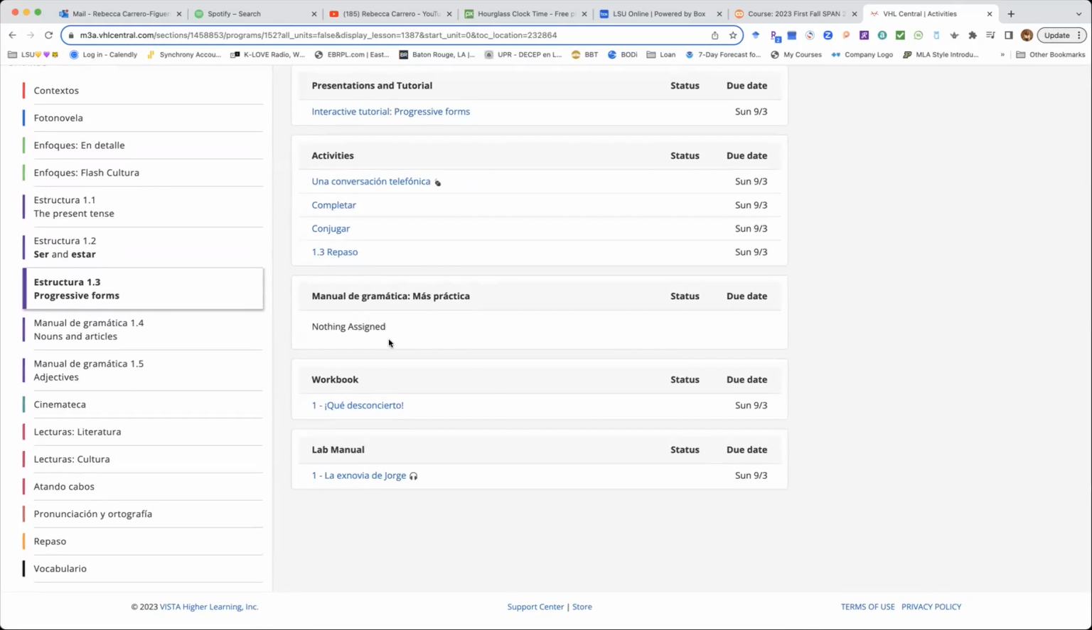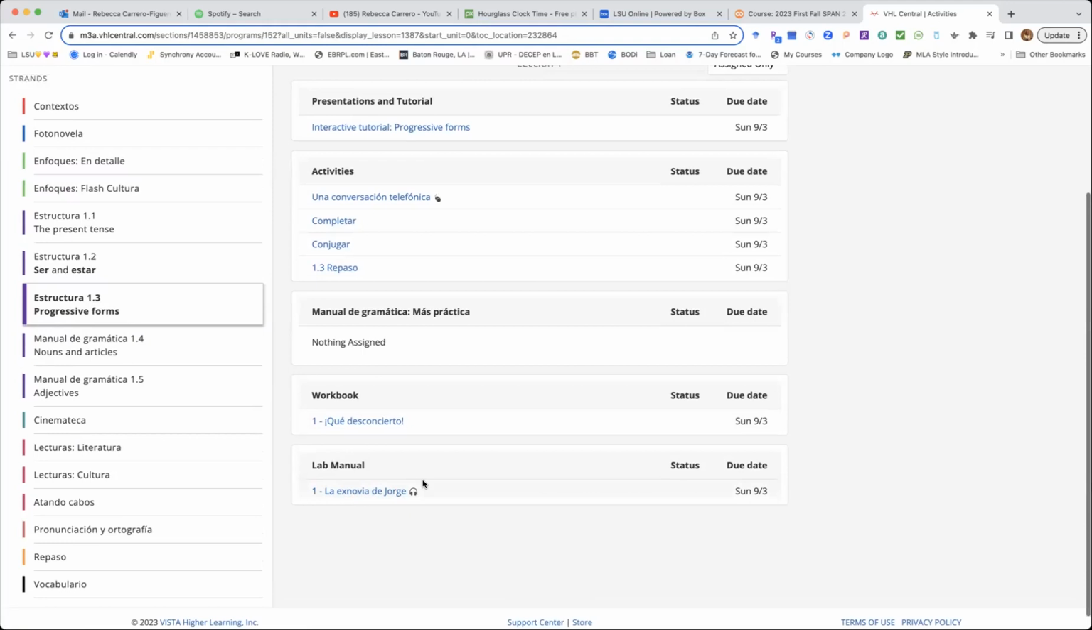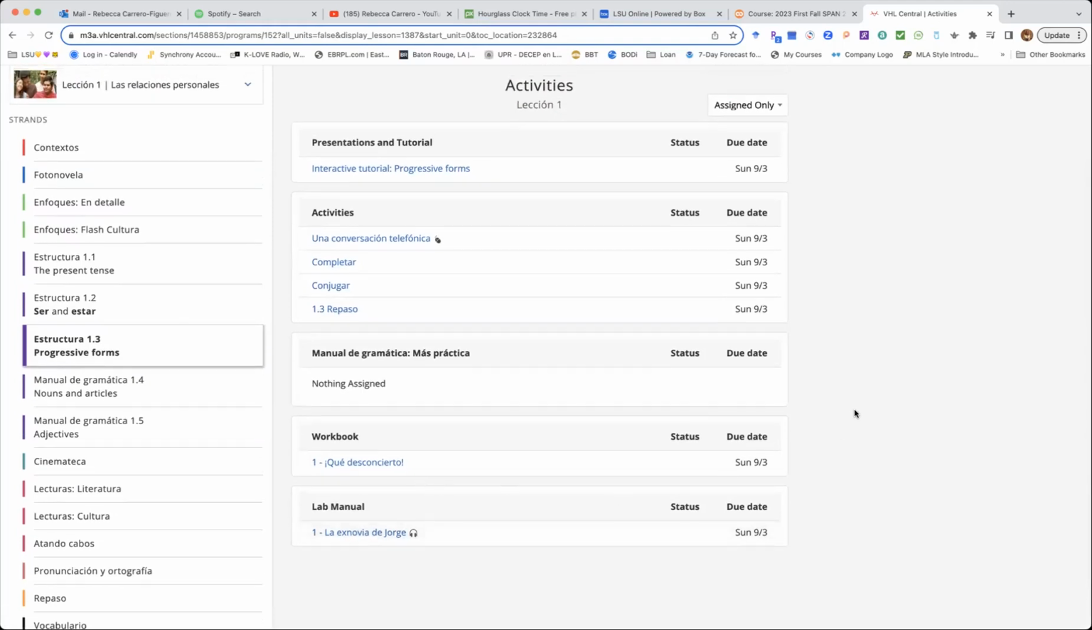You don't have anything assigned. From the workbook, you must complete one exercise, and from the lab manual, you have one exercise. If you completed your enrollment correctly by buying the WebSam and the Supersite Plus, you have access to the Manual de Gramática, you have access to the workbook, and you have access as well to the lab manual, okay?